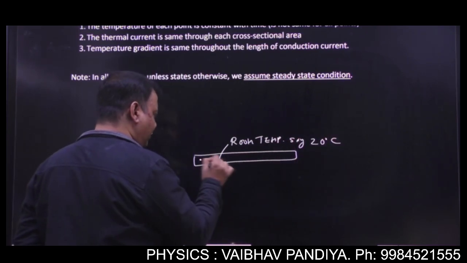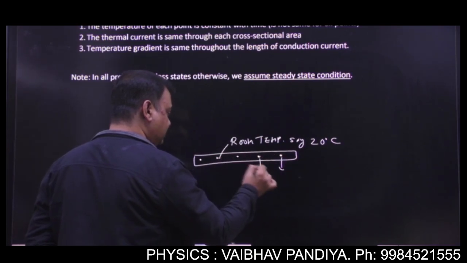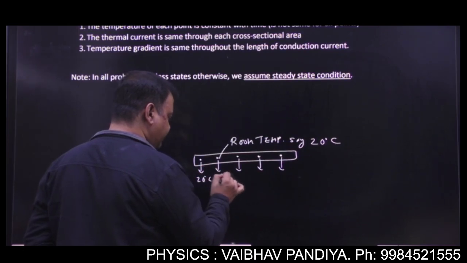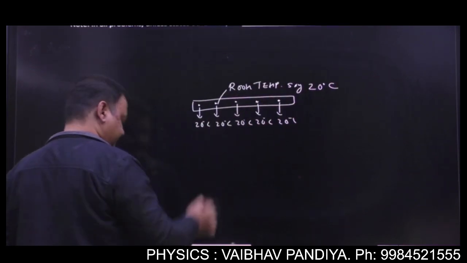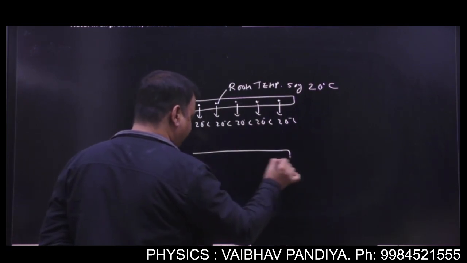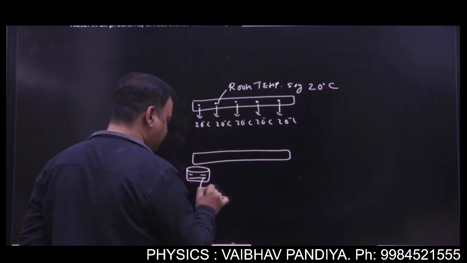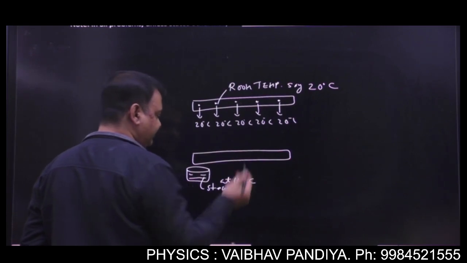So each point of the rod is at 20 degrees Celsius. Got it? Okay, now what you did, you brought one end of the rod above steam at 100 degrees Celsius.